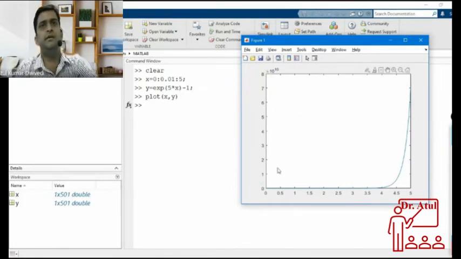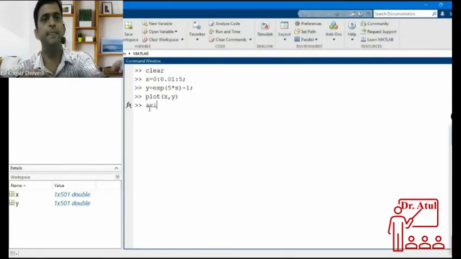But what is happening here is that we can see the values here, and this part is not being shown, meaning what are the different values. So if you want to zoom in on this part, suppose you want to see the part from 0 to 2, what are the values in this graph, then there is one command to control the axis. Instead of 0 to 5, you can minimize the plot between 0 to 2. So what command do you have to write? You have to write the axis command.